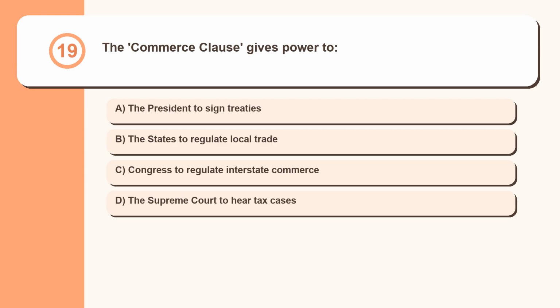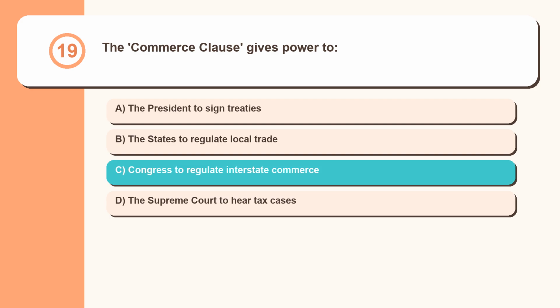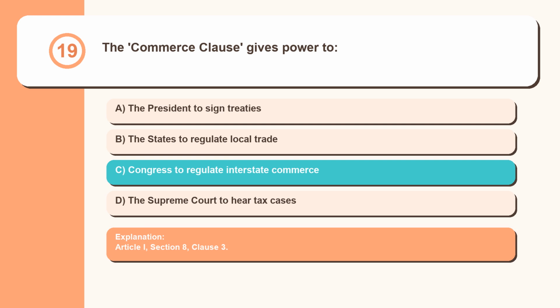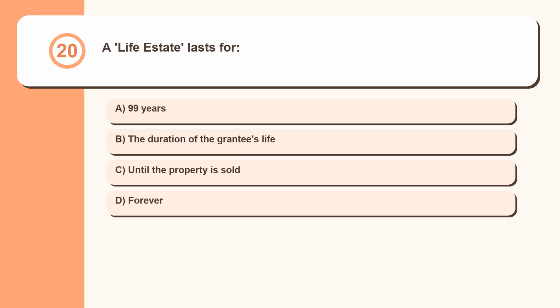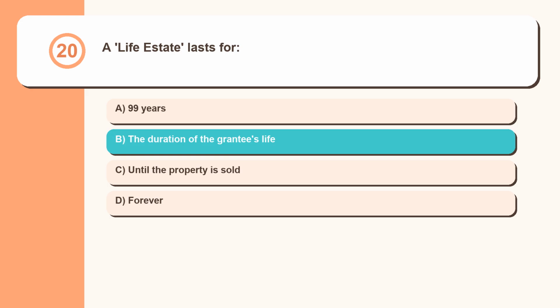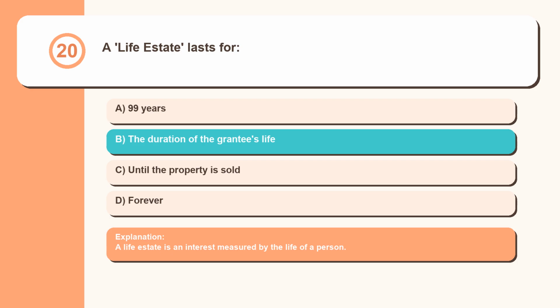Question 19. The Commerce Clause gives power to: the President to sign treaties, the states to regulate local trade, Congress to regulate interstate commerce, the Supreme Court to hear tax cases. Article I, Section 8, Clause 3. Question 20. A life estate lasts for: 99 years, the duration of the grantee's life, until the property is sold, forever. A life estate is an interest measured by the life of a person.